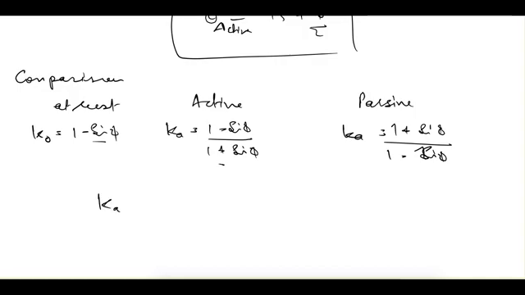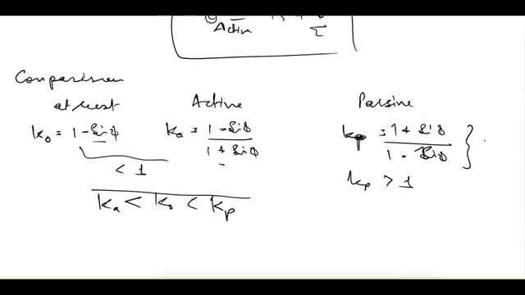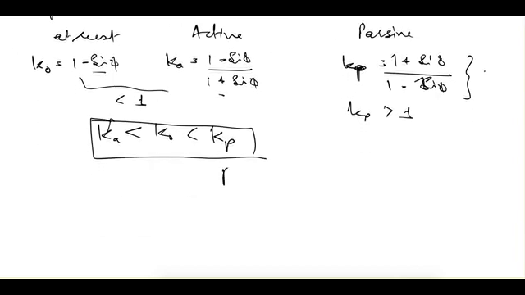So Ka, that is the active earth pressure coefficient, is less than K naught, and Kp, that is the passive earth pressure coefficient, is greater than both of these, because this term will be greater than 1, whereas these two will be less than 1. So this is the relationship, and because earth pressure is given as K into gamma z, only K is changing between the various cases.